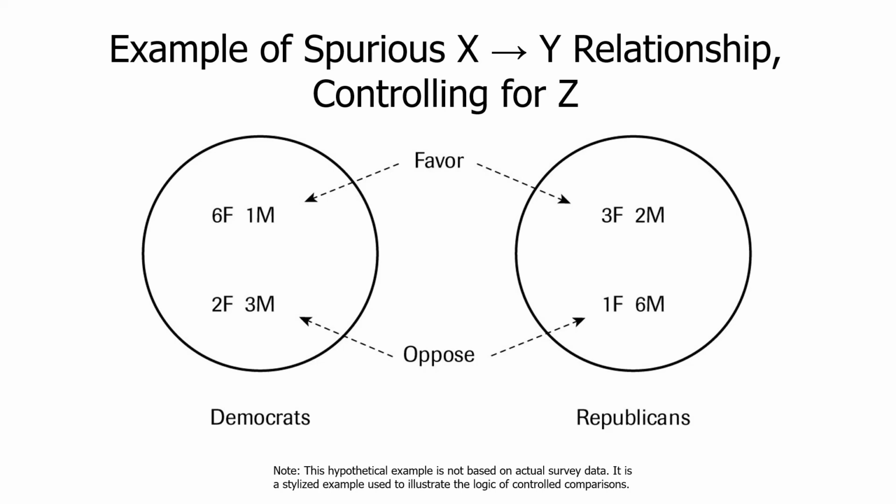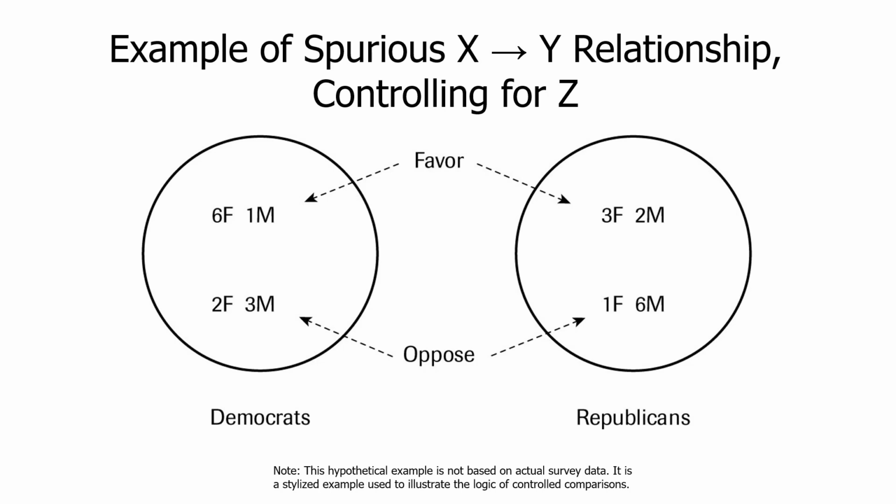We've got 6 out of 8, which is 75% of female Democrats, and then 3 out of 4 of the female Republicans, which is also 75%. So if you hold gender constant for females and you move across values of partisanship, there's no effect of partisanship. The same percentages of women in both parties favor control.